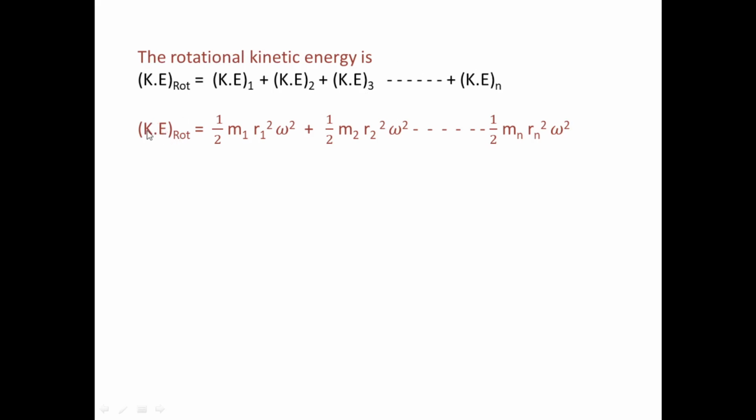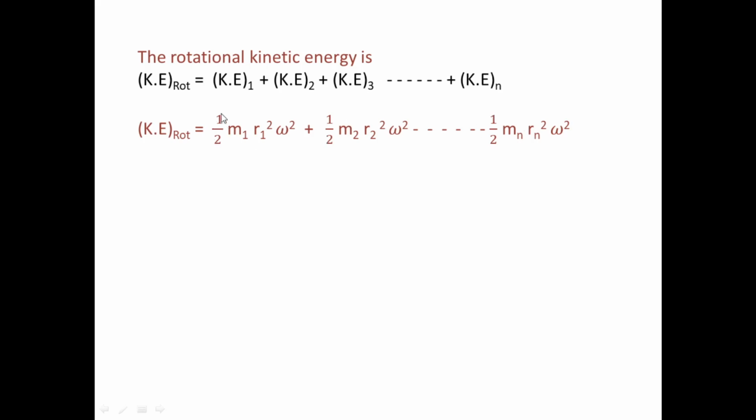So the rotational kinetic energy is equal to the first translational kinetic energy, second, third, and so on up to the nth translational kinetic energy. When we put these different values in, according to this expression it is very clear that half is a common quantity, and omega square is also common.